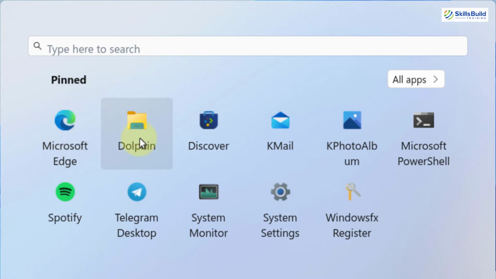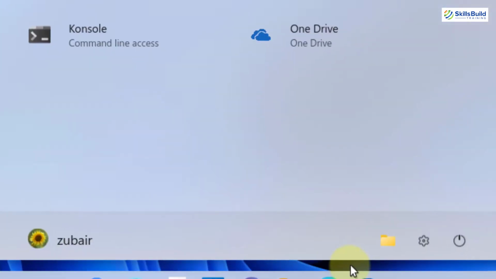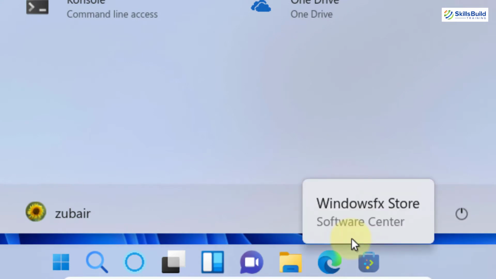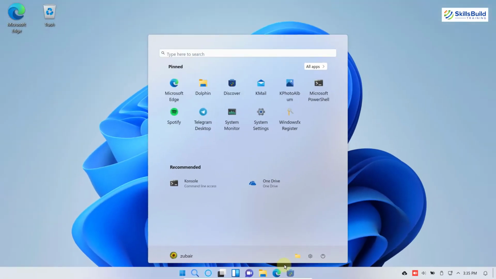Then we have Dolphin. Again you see that the icon is from the Windows operating system but the name is from Linux. Then we have Discover, and on the bottom bar we also have this icon and here it says Windows FX Store. Along with it, it also says Software Center. So basically, this is the repository from where you can download different software for your system.